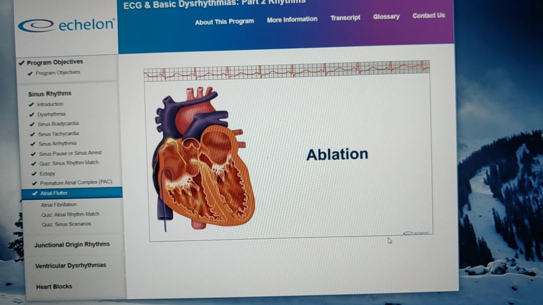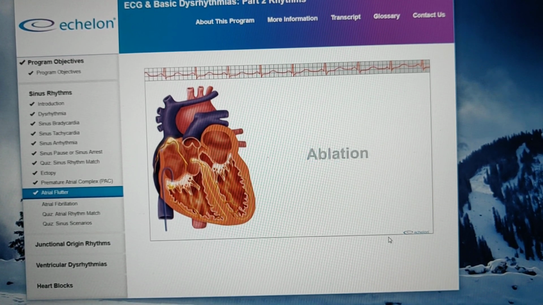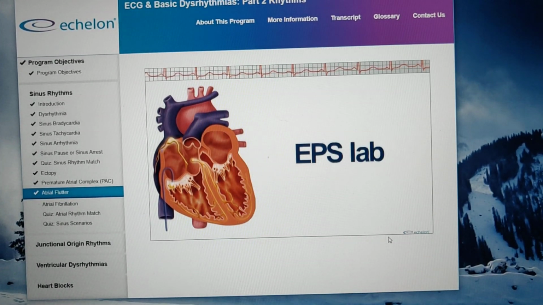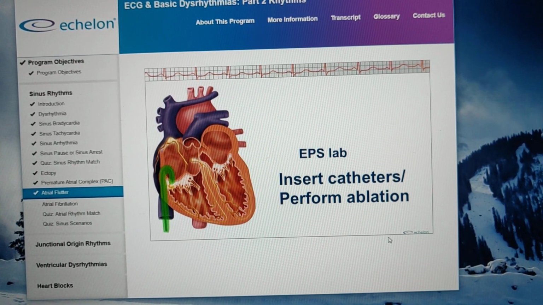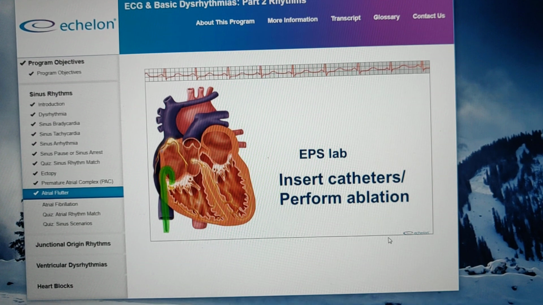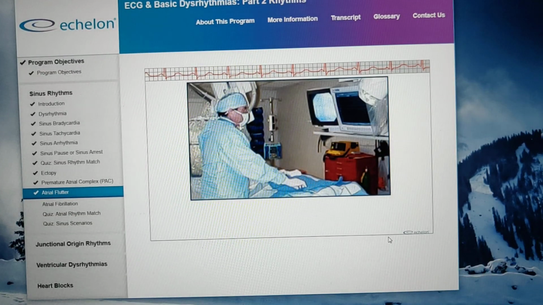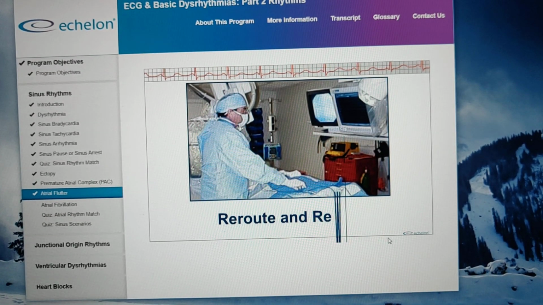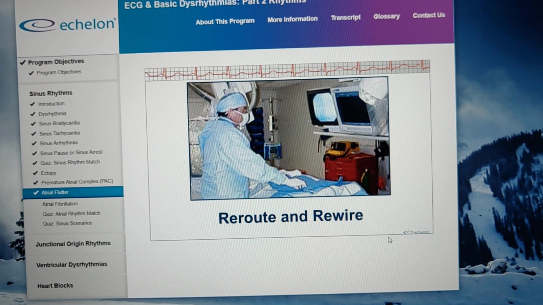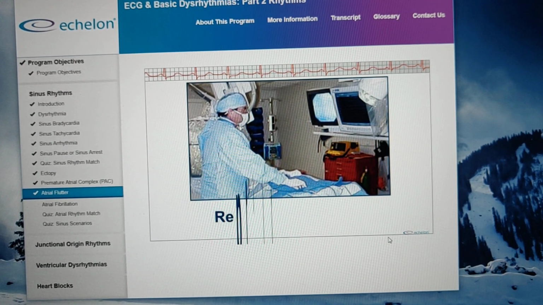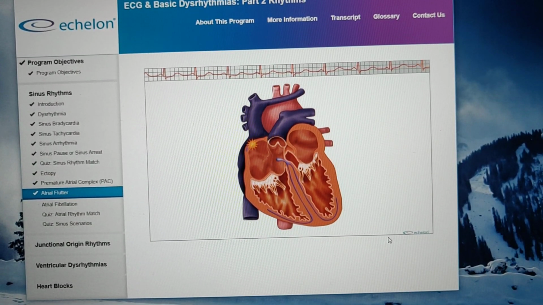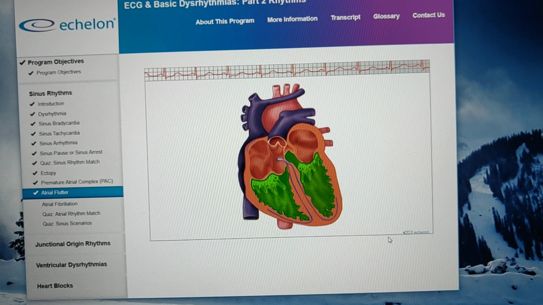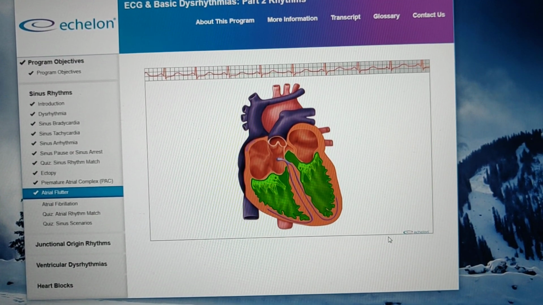If the patient has a chronic atrial flutter, you can send them to the EPS or the electrophysiology lab, where they will run catheters and perform the ablation. At the lab, they will cut, reroute, and rewire the electrical activity of the heart, as well as reprogram the heart so the normal conduction pattern is followed. The SA node will once again fire to the AV node and then on to the ventricles.